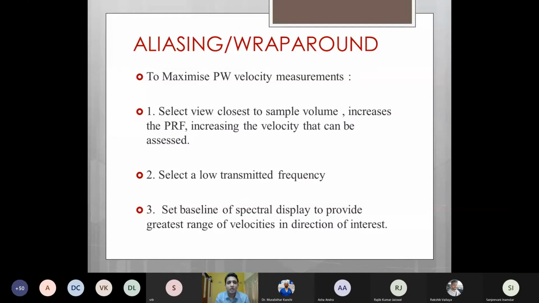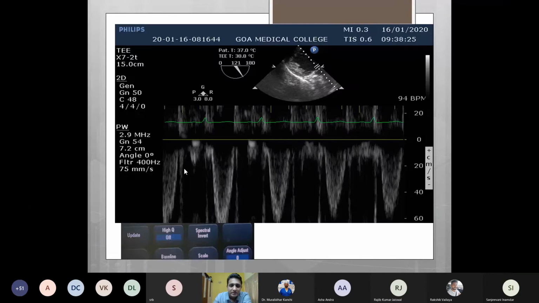To optimize pulse wave Doppler, we need to select a view which is closest to the sample volume we need. We have to select a low transmitted frequency, or we have to set a baseline on the spectral display to provide the greatest range of velocities in the direction of interest. What this means is, in the previous image, we had seen that there was a wraparound. So we can change the baseline. We shift the baseline to the top so that in the direction of interest, we get the entire spectral display.